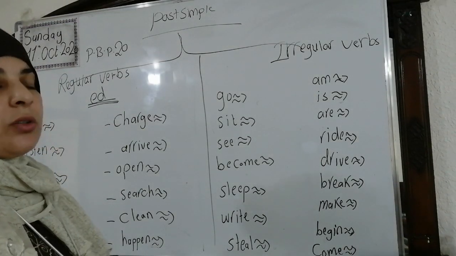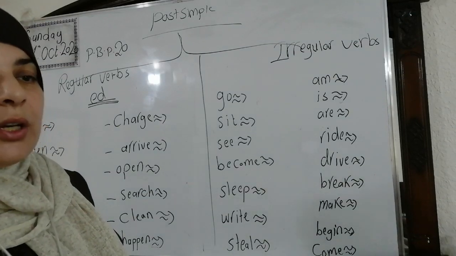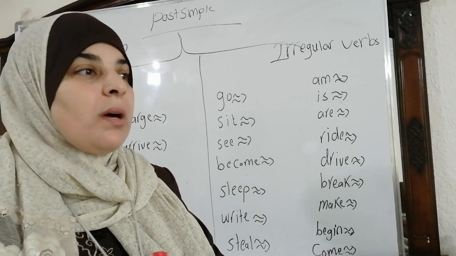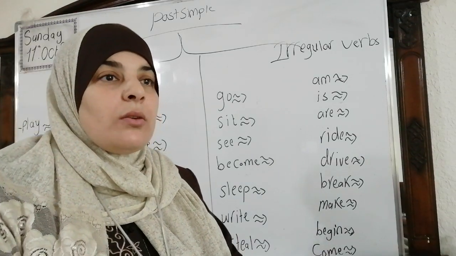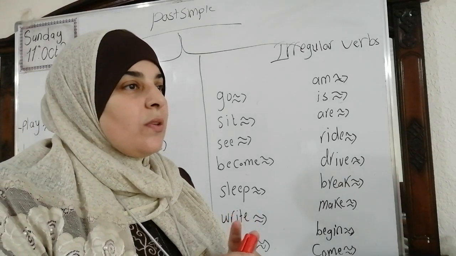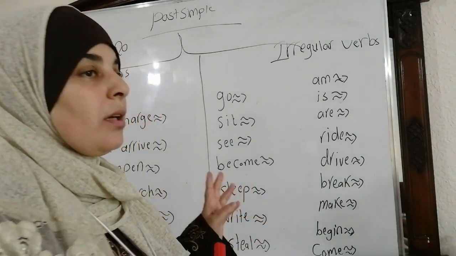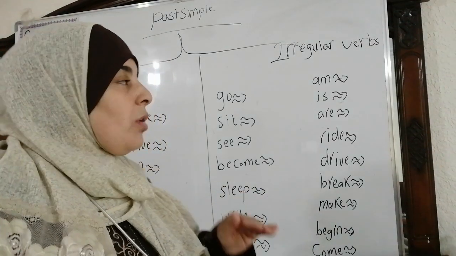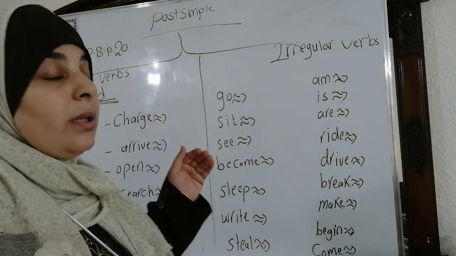Today, inshallah, we're going to take grammar. I want you to bring your books and open page 20. We have the past simple. Last unit, we took the simple present and the present continuous. In this unit, inshallah, we're going to take the past simple and the past continuous, okay? But now we are going to start with the past simple.